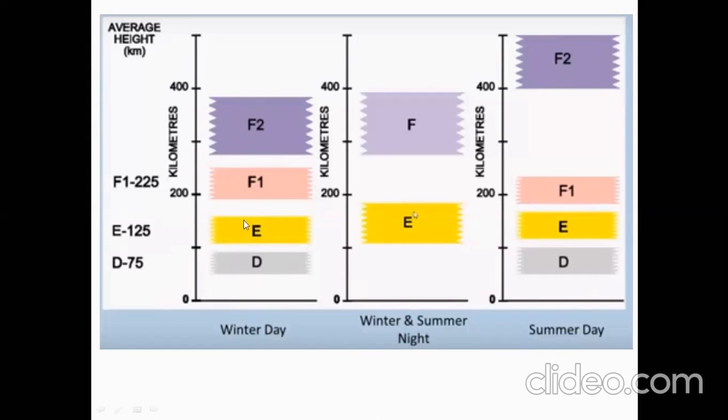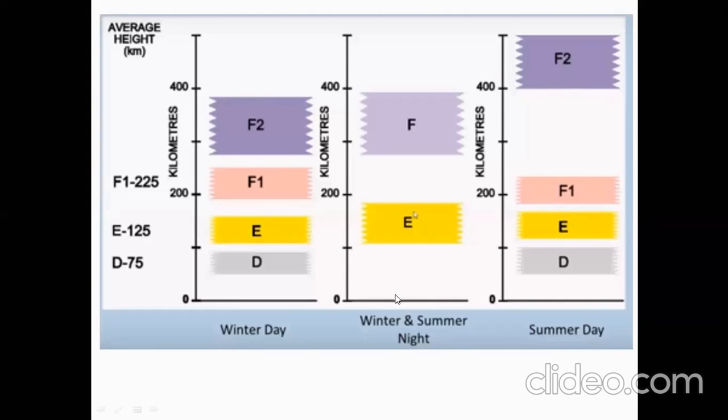Compare this with a summer day. You can see the F2 layer is going far beyond 400 kilometers also. If it is a summer day, you can transmit signals with higher frequencies also. It will go to the maximum range beyond 400 kilometers and reflect back.